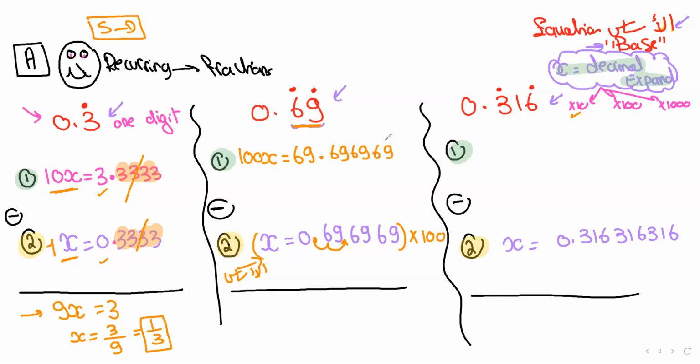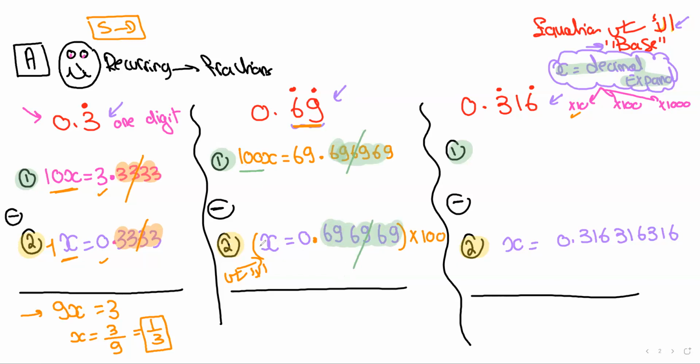Am I allowed to add more digits as I did over here? Yes, of course, because it's a recurring decimal. Okay, what do I do next? As we said, we subtract. And when we subtract, why is it going to be easy? Because as you can see, the decimal parts are the same. So when I subtract, I will immediately lose this decimal part.